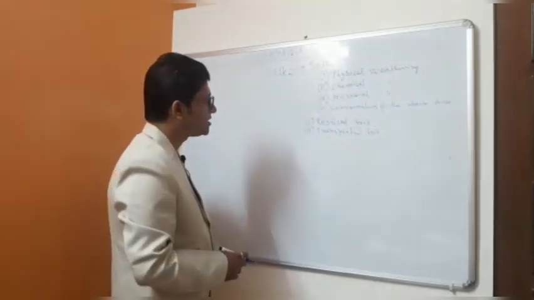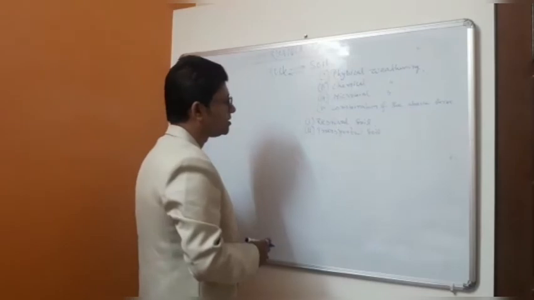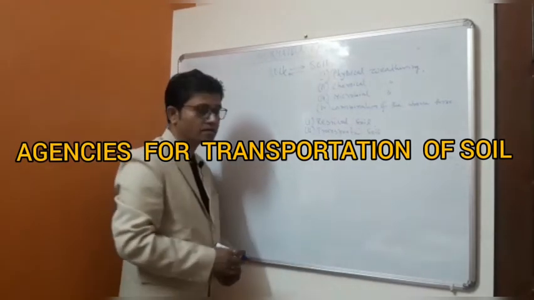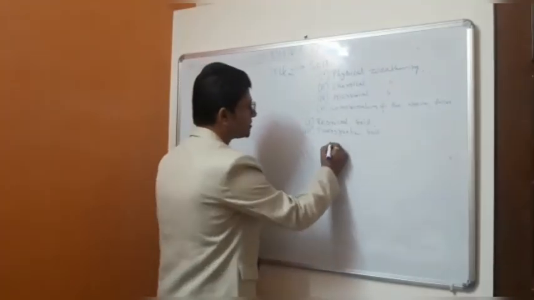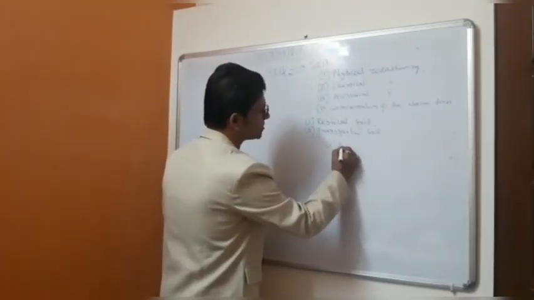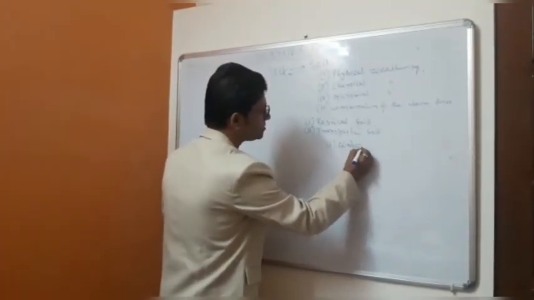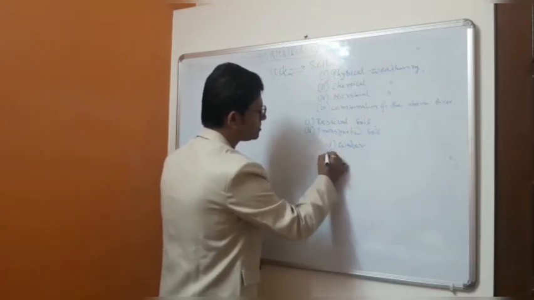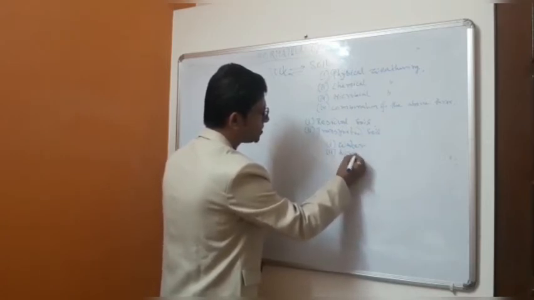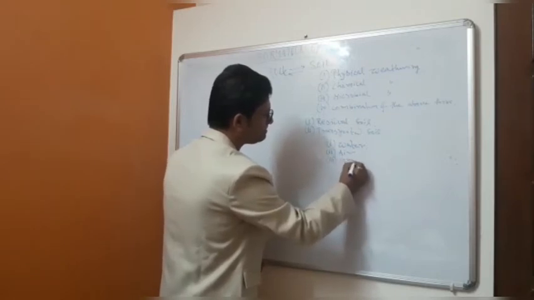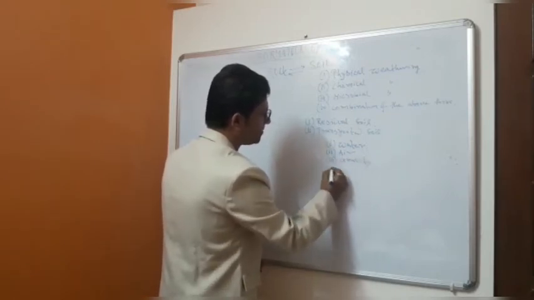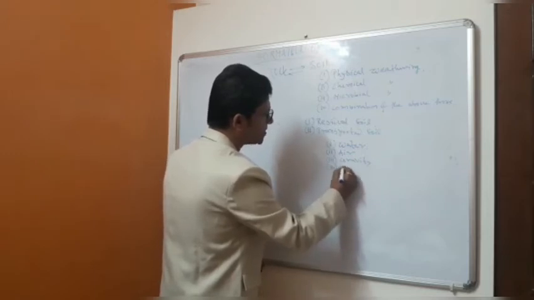So what are the agencies related with the transportation of soil? These are: one, water; number two, air; number three, gravity; and number four, human activity.